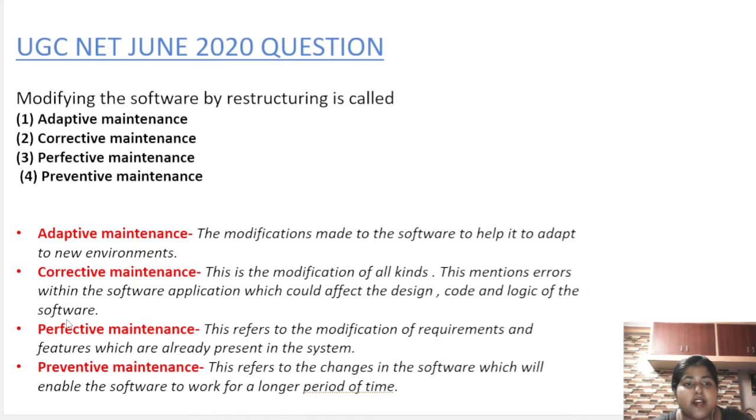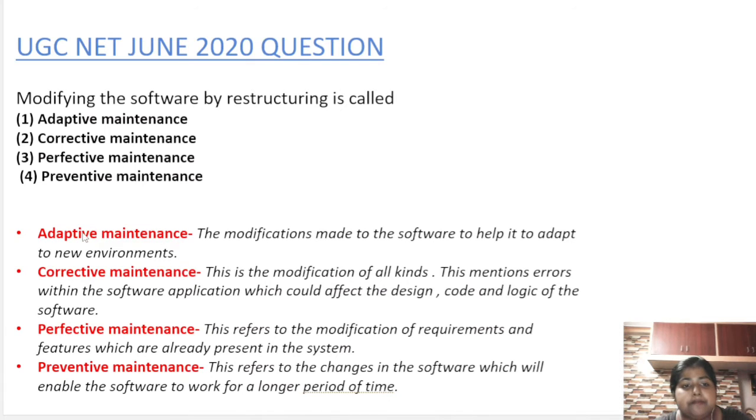Here the question asked is, modifying the software by restructuring is called number 1, adaptive maintenance, number 2, corrective maintenance, number 3, perfective maintenance, and number 4 is preventive maintenance. So guys, for solving these type of questions, you should be able to remember the definition of all these type of maintenances. Then only you will be able to answer this question in just a matter of few seconds. So for reference, I have already jotted down the definitions.